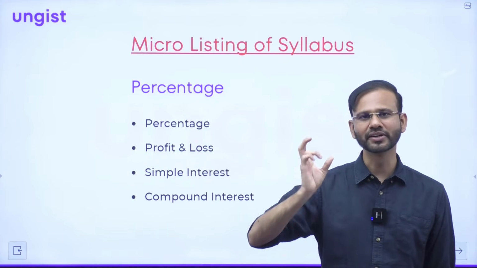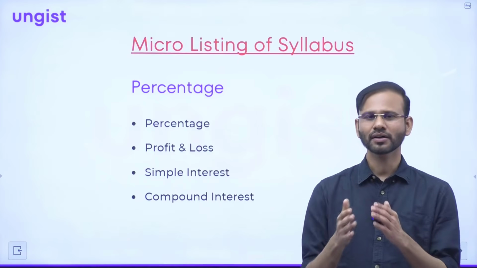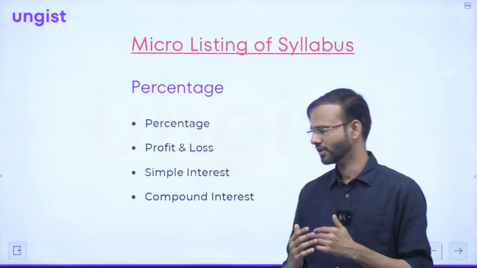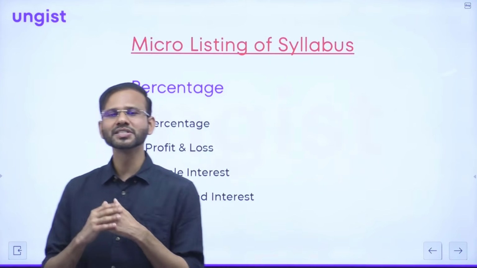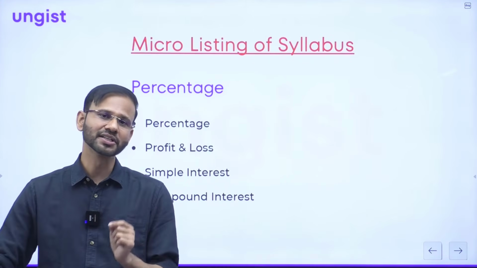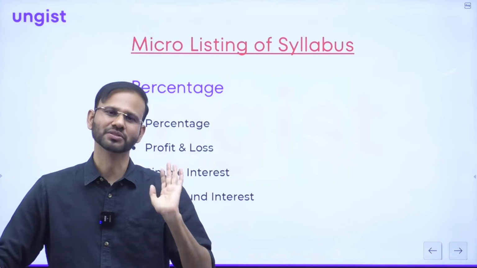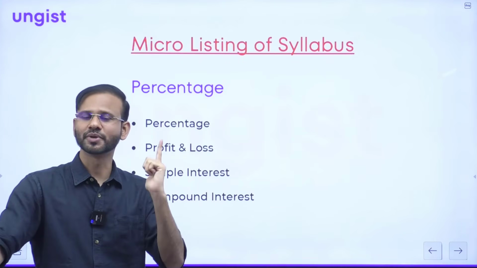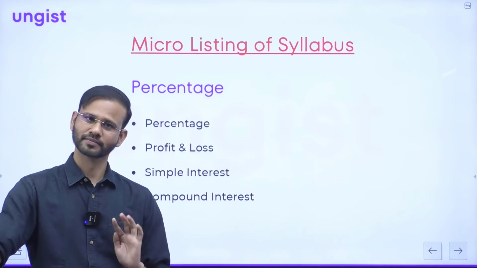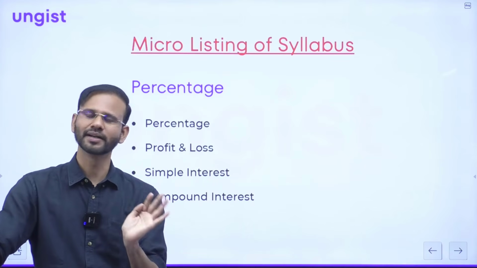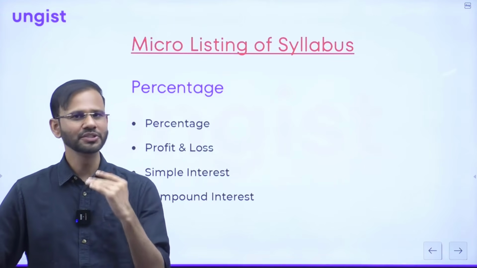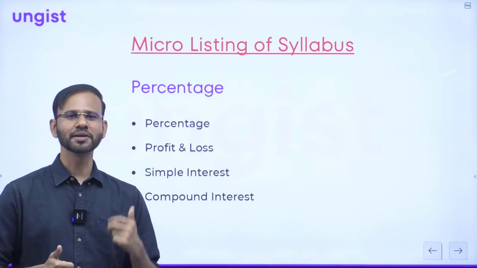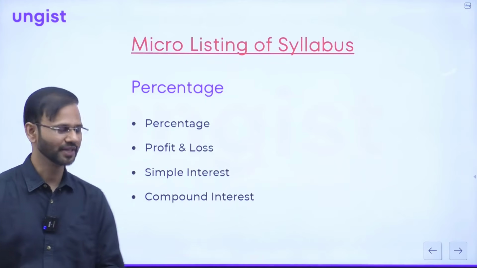Because percentage can be treated as the backbone of all arithmetic topics. And guys, I'll show you during the classes how percentage is important and how percentage is related to almost every topic. I can solve any question of quantitative aptitude with the help of percentage and ratio and proportion, right? And obviously I'll teach you the process also, and you will be able to solve any question with the help of percentage and ratio and proportion, right?